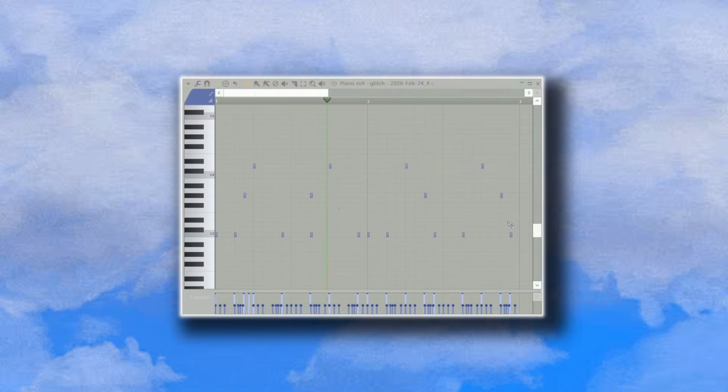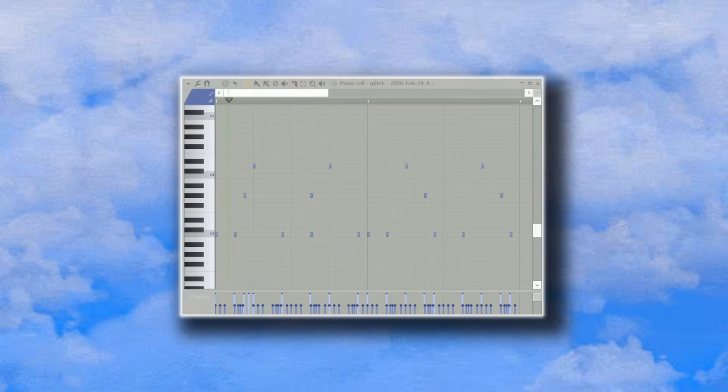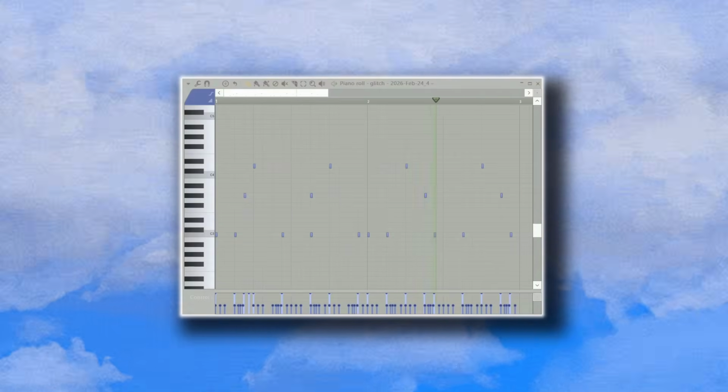Now go to Granulizer's piano roll and make a drum pattern. Experiment with the velocity of the notes and the pitch range.